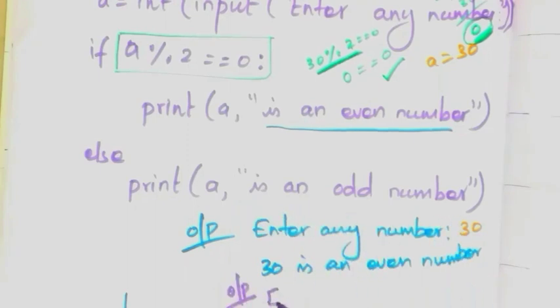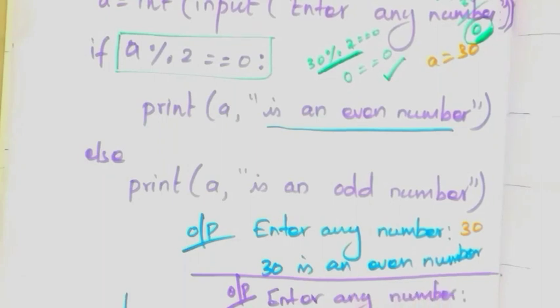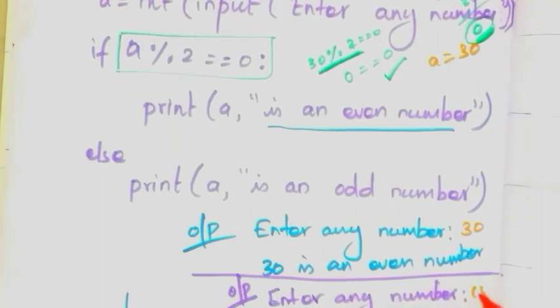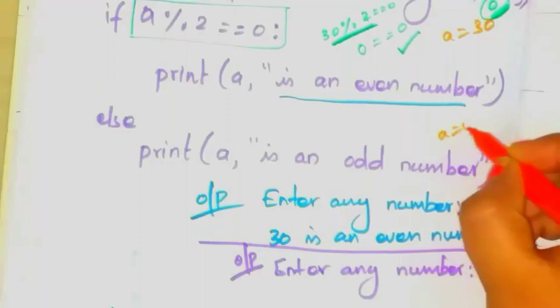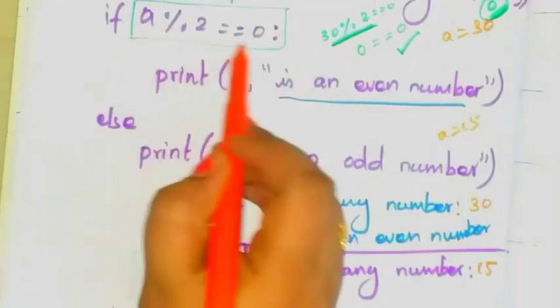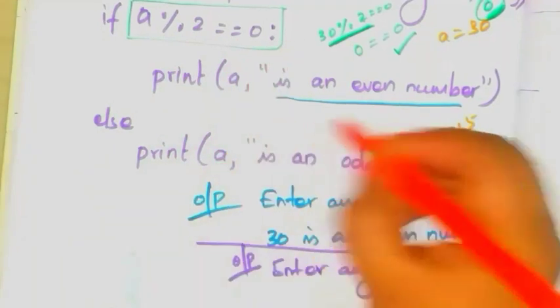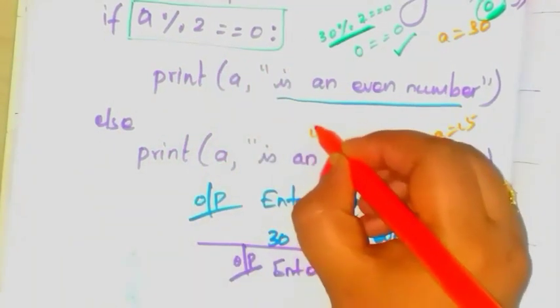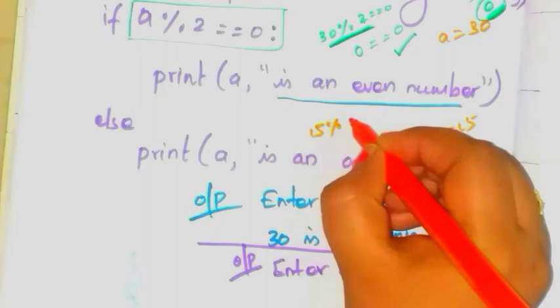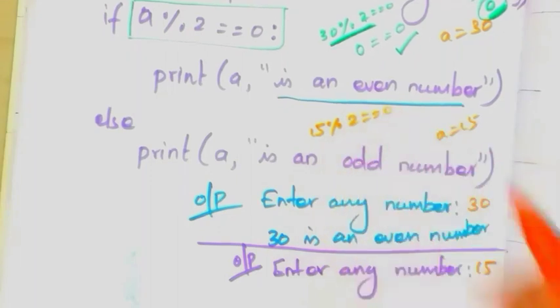See another output. Enter any number. Let us take 15. Okay. So now A is equal to what? 15. Next check the condition. A modulus 2 is equal to 0. A means what? 15. Okay. 15 modulus 2 is equal to 0.